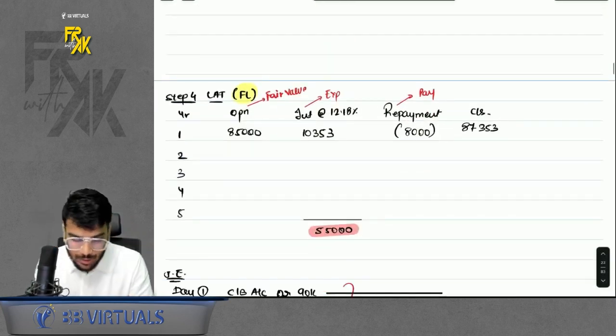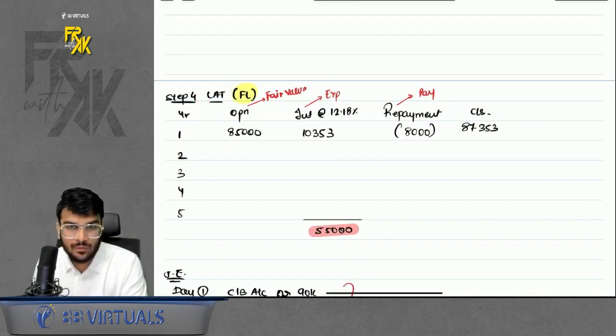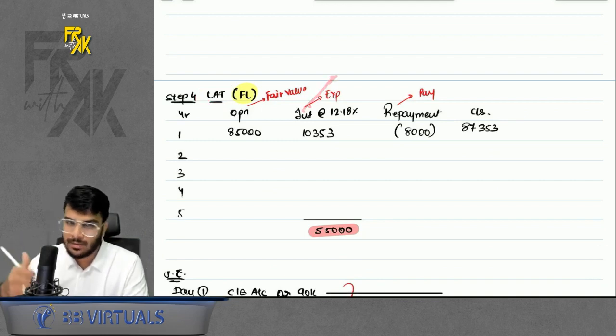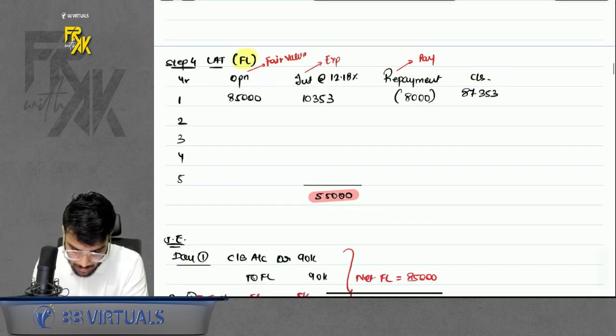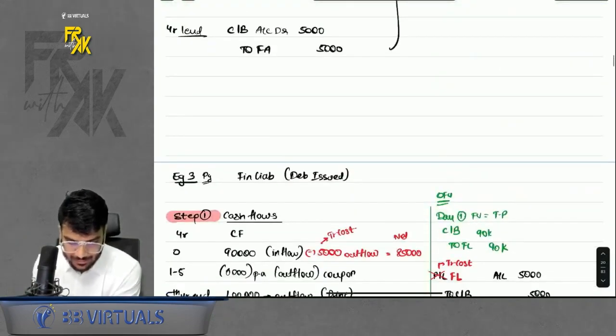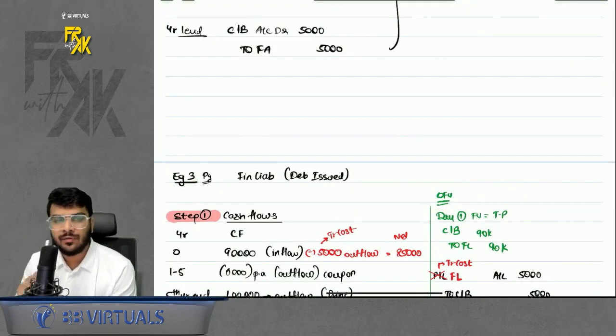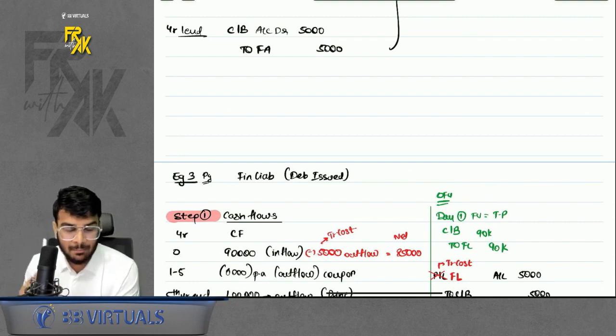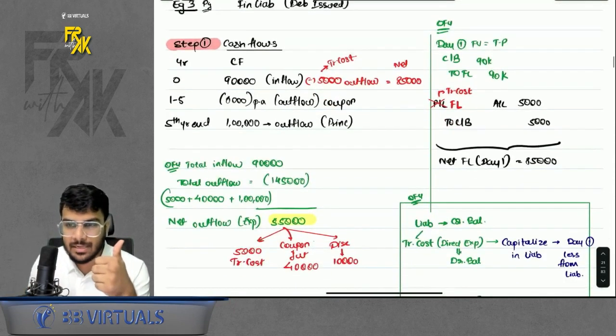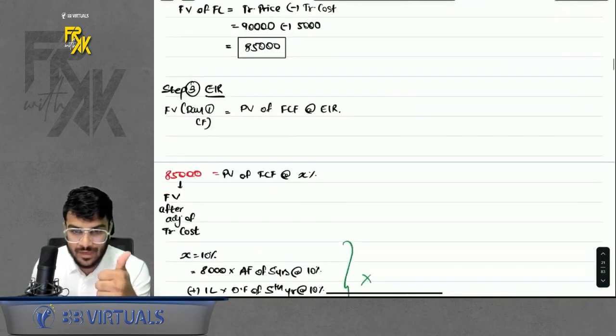Okay. So accordingly, you will prepare your LAT. You will get the amount of interest. This interest is including your coupon, premium, discount, or transaction cost also. Okay, do remember that part. Everything is same. So in this example, what did we learn extra? We learned extra the amount of transaction cost, the treatment of transaction cost. In case of financial liability, you will less it on day one from financial liability.